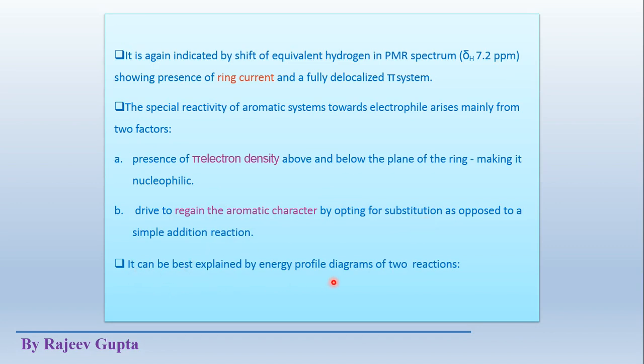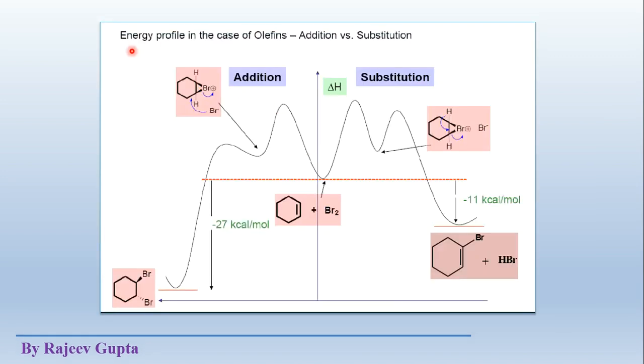It can be best explained by energy profile diagrams of these two reactions. This is the energy profile diagram of the reaction of olefins or alkenes, addition versus substitution. Here at left hand side the addition reaction is shown, and at right hand side the substitution reaction is shown for an olefin. Here the example taken is cyclohexene and bromine.